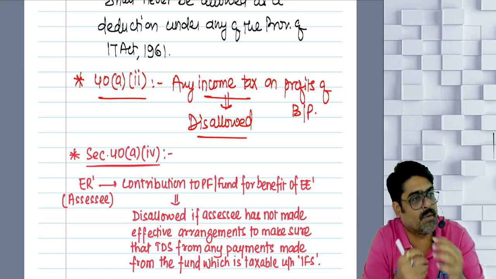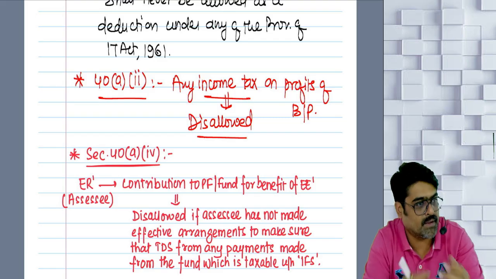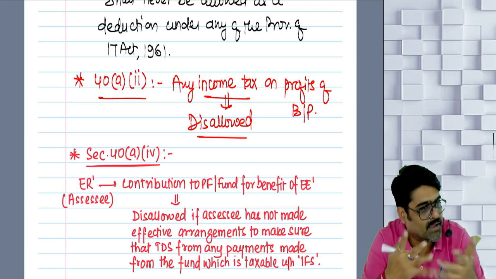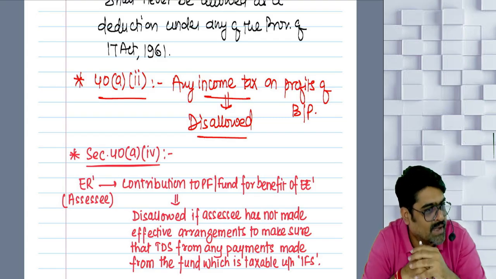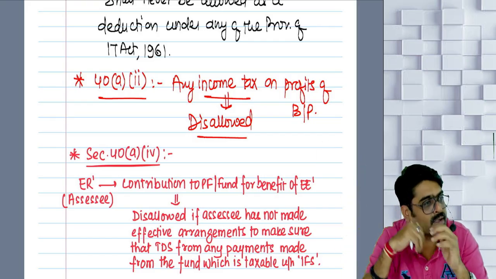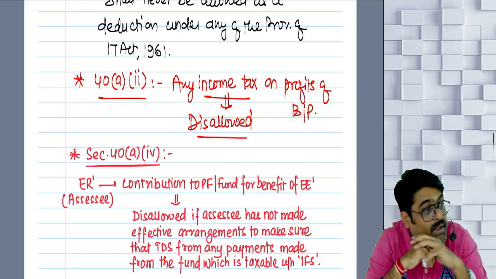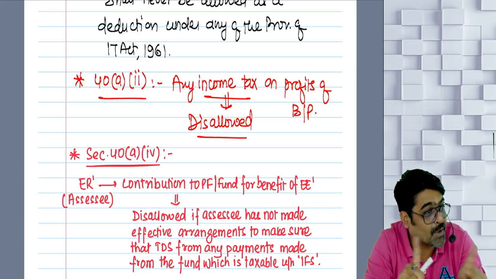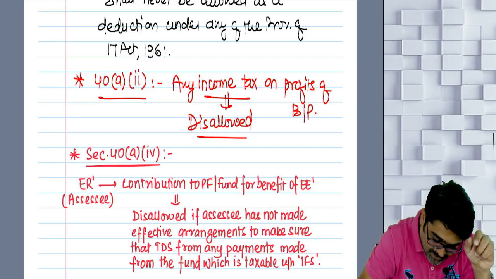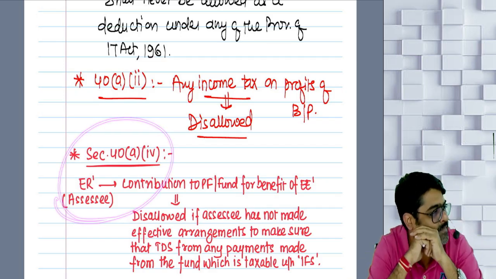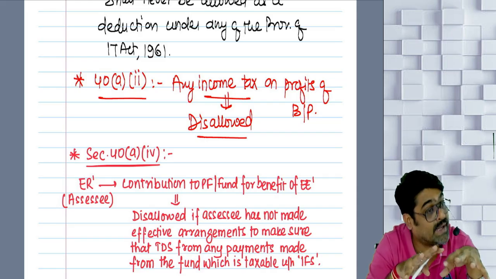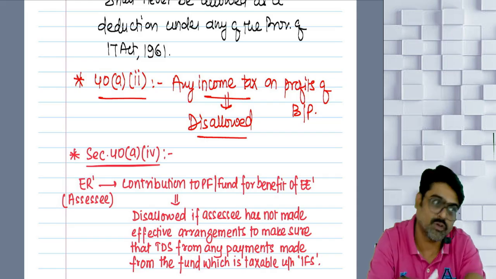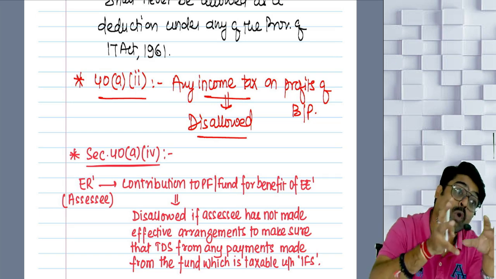But what if you are contributing right now to a fund where no arrangements are made by you right now that the TDS will be deducted later on? Then whatever contributions made by you right now to such funds will not be allowed as a deduction, will be disallowed. Will you remember this? The contributions you are making right now were your business expense. You were supposed to be allowed that also.